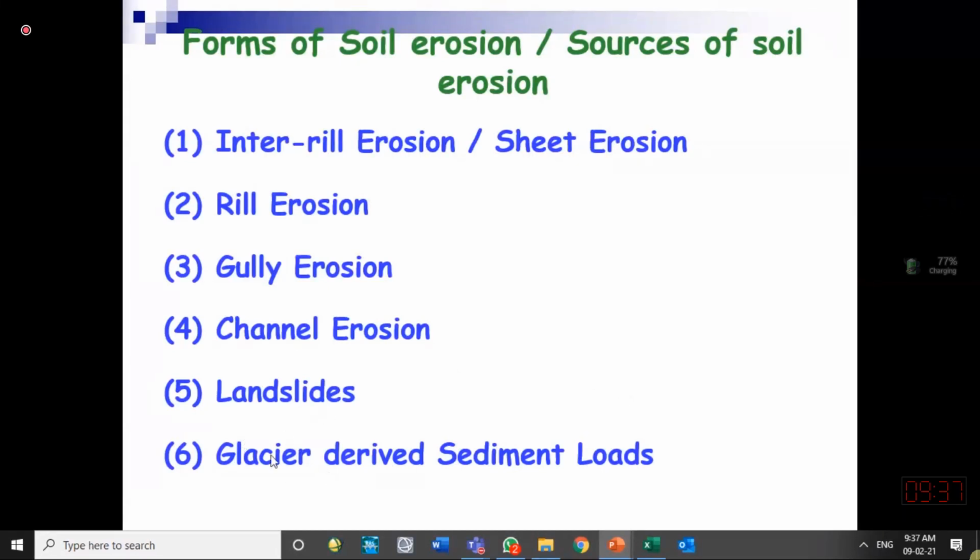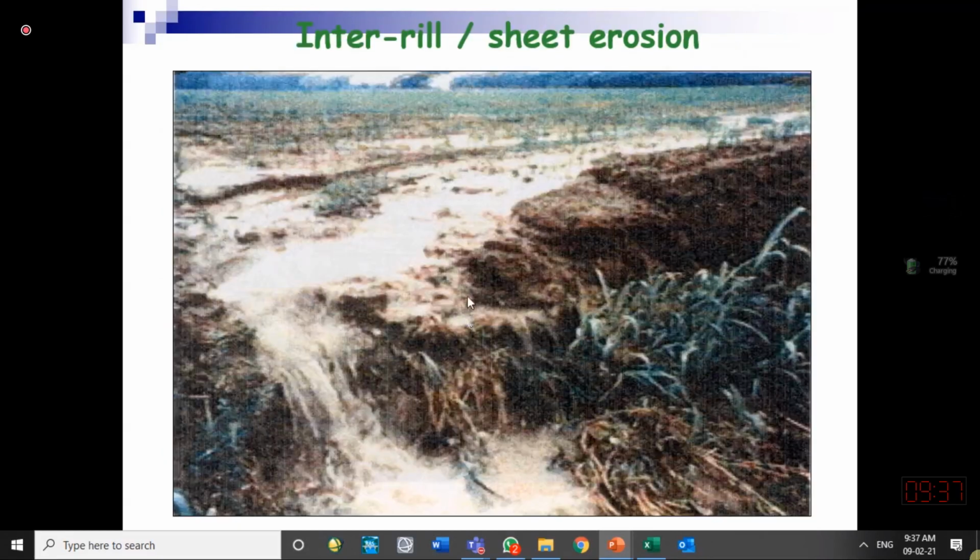Still, they are doing the rescue process over there. So glaciers can also bring sediment into the channel. Landslides can also bring sediment into the channel, and soil erosion because of the raindrop, sheet erosion, and rill erosion can also bring it. Why are we studying it? For having a stable channel, we should know how much sediment is coming.